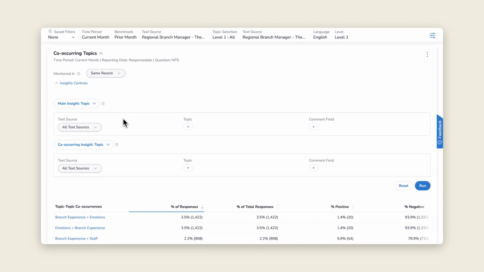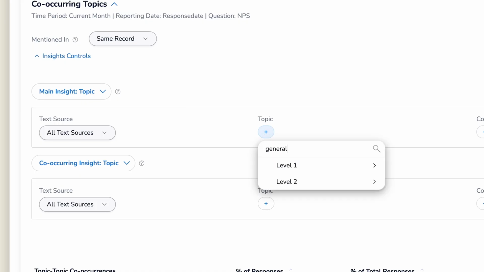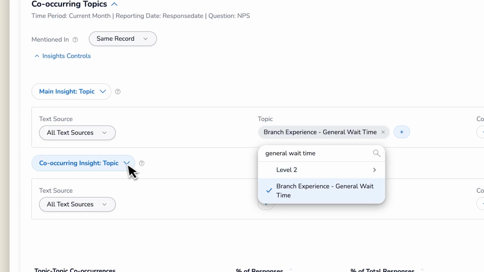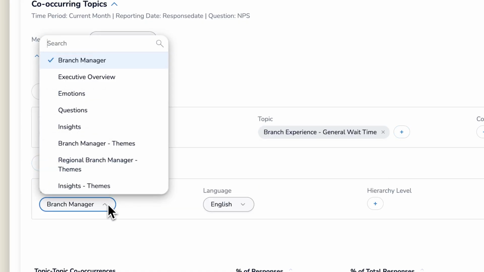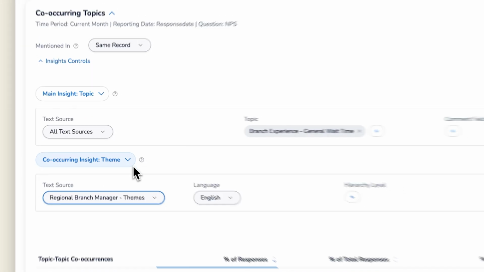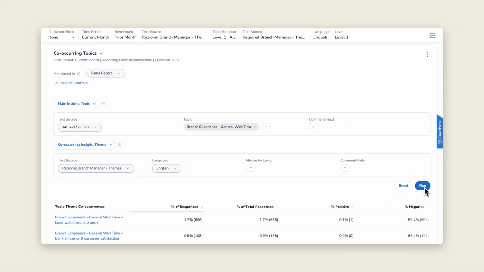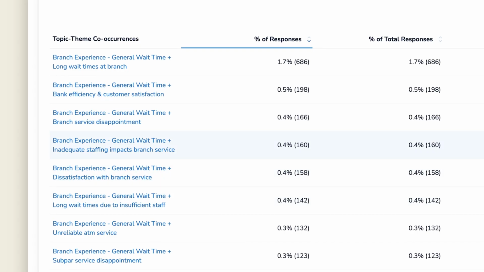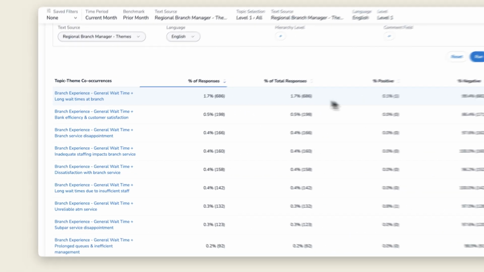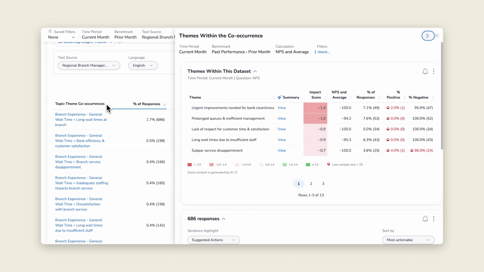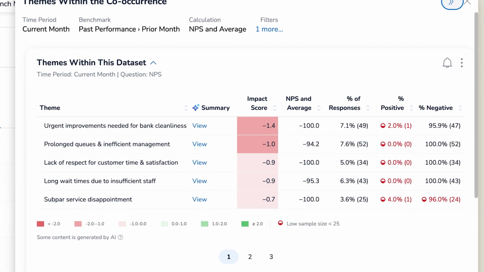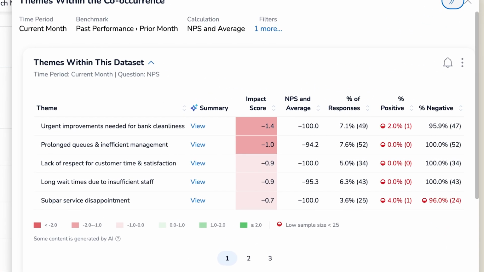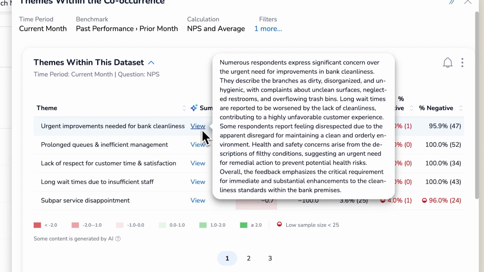Using the co-occurrence model to look for the general wait times topic, along with all potential themes, Taylor sees that when customers are talking about wait times, there are many themes around long waits, efficiency, staffing, and general dissatisfaction. With the long wait times unsurprisingly having the most negative feedback, Taylor clicks in to see some direct feedback about it. And look at this, Taylor spots another big theme around cleanliness, so she opens their on-demand summary to get a quick read on it.